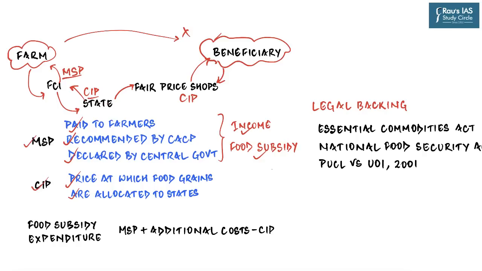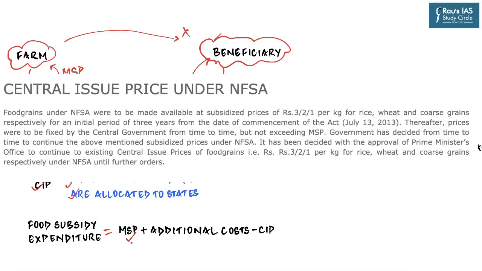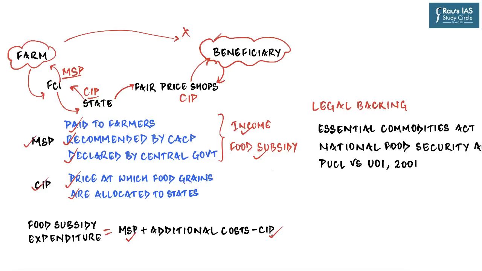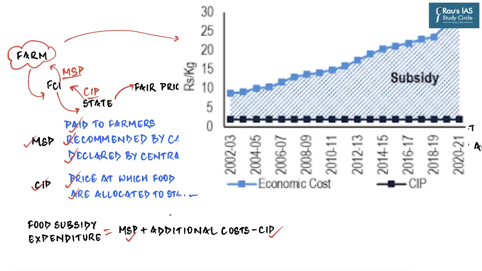And why is that? Because people will say that FCI is spending MSP, but in return it is getting CIP, and so why is it a burden on the central government? And so, if you have to calculate the food subsidy expenditure of the central government, the first and foremost will be the minimum support price which it gives to the farmers, which is an expenditure. In return, it gets the central issue price from the states, which is what FCI gets in return.